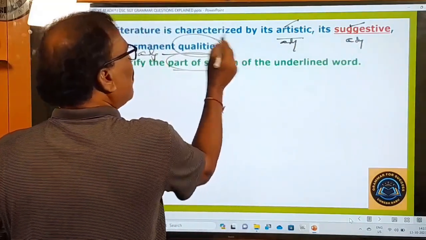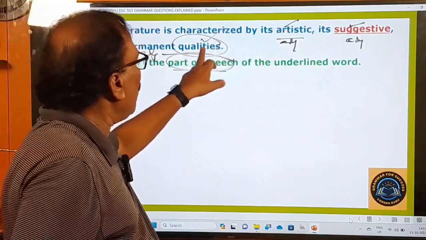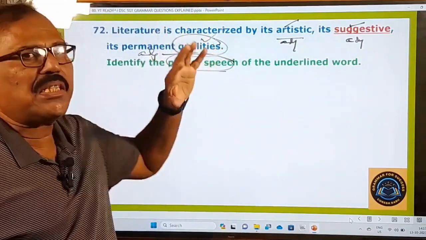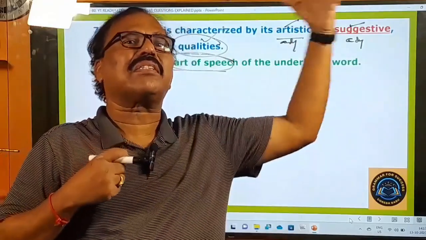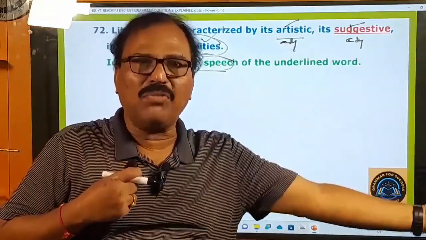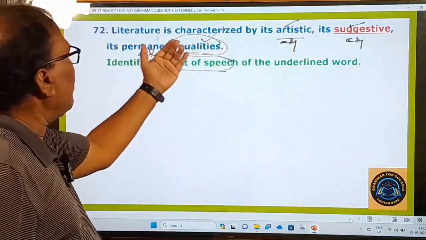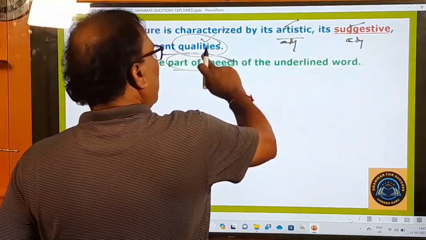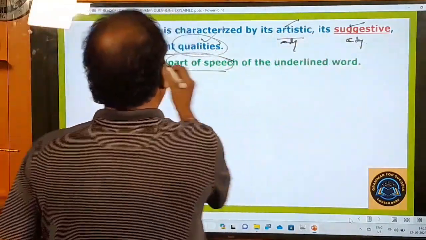So what are they doing? Describing these qualities: artistic qualities, suggestive qualities, permanent qualities. Qualities is nothing but a noun, a plural noun. Any word that describes or qualifies a noun is called an adjective. Here three words are describing this noun, that is, qualities. So suggestive is nothing but an adjective.